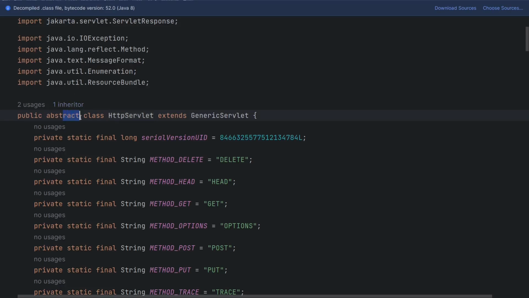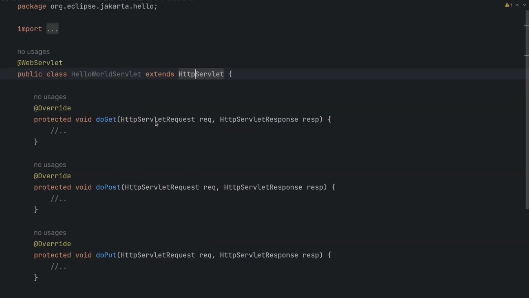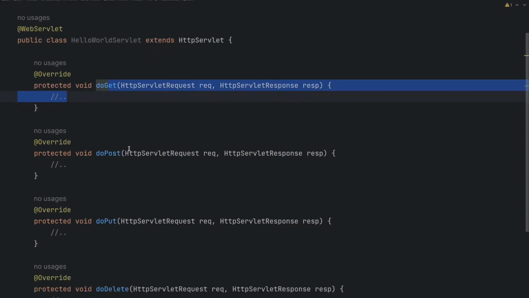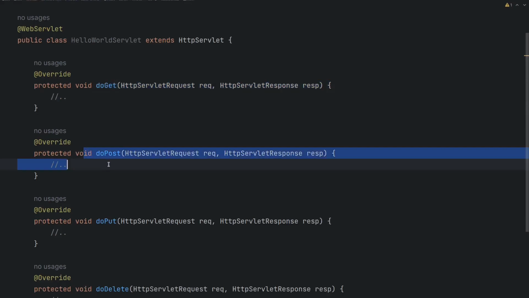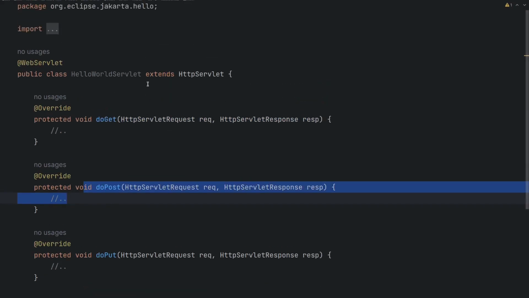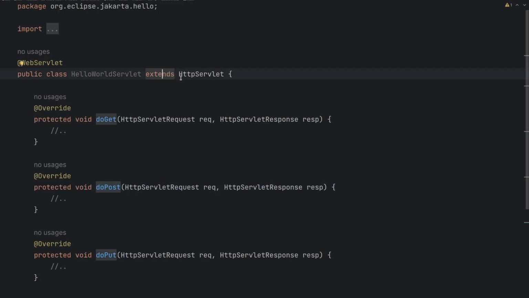It's an abstract class. Java does not provide any implementation for it, since it has to be provided by the host web server. When the server receives a request, it simply calls our matching handler method.